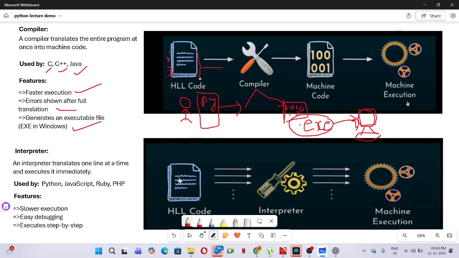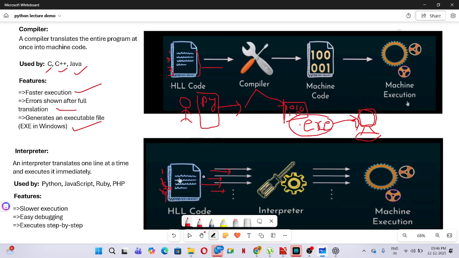In the compiler all these lines are converted at a time, whereas in the interpreter it converts line by line. It checks or translates each line. An interpreter translates one line at a time and executes it immediately.